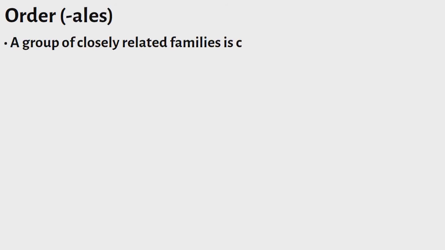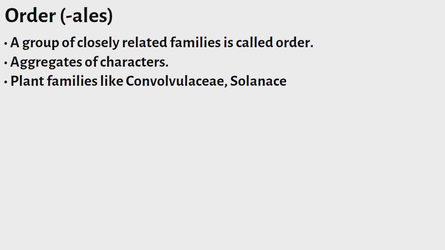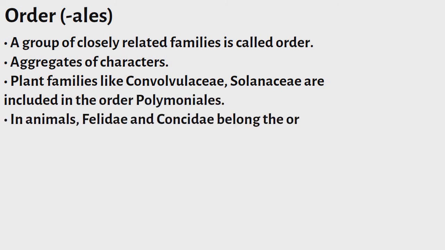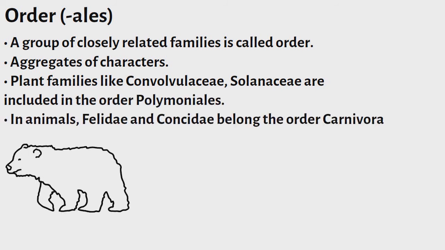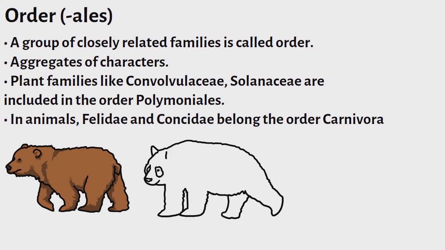Order. A group of closely related families is called an order. Plant families like Convolvulaceae and Solanaceae are included in the order Polemoniales. In animals, Felidae and Canidae belong to the order Carnivora.